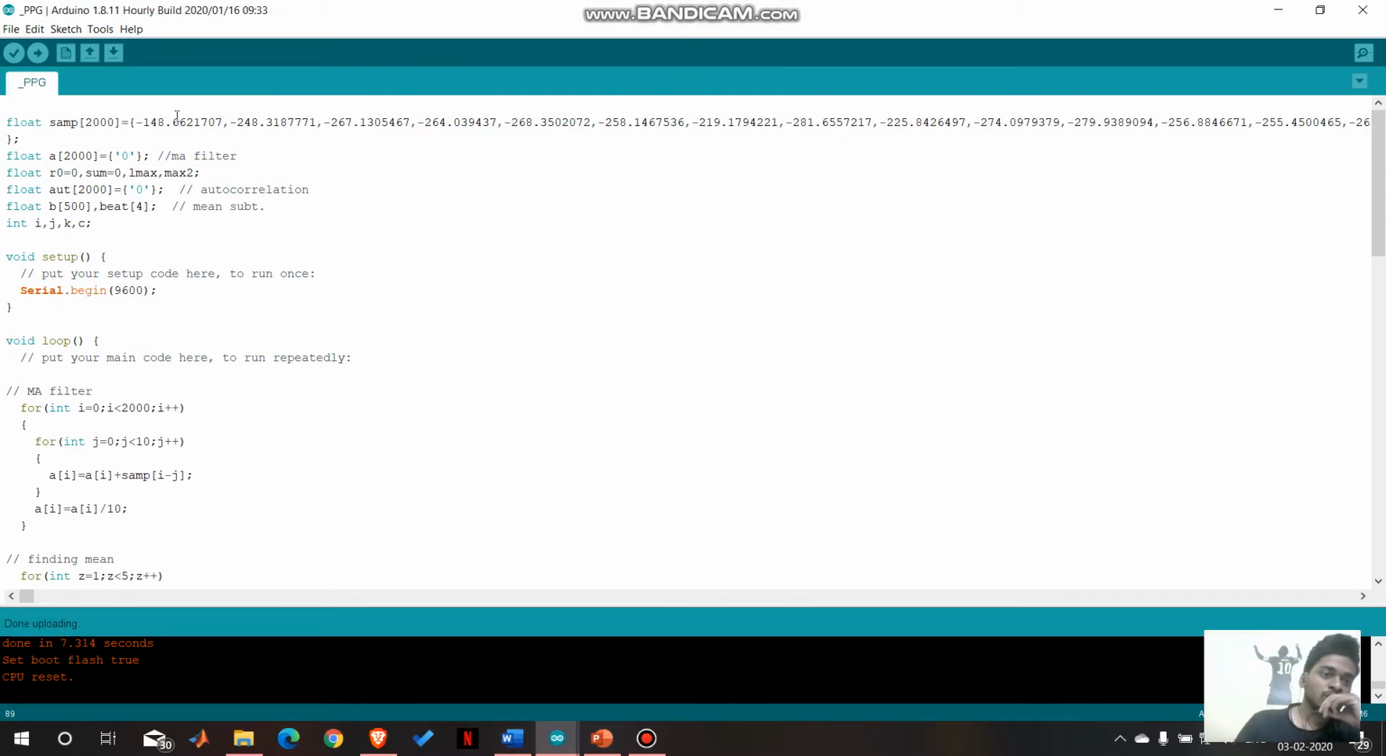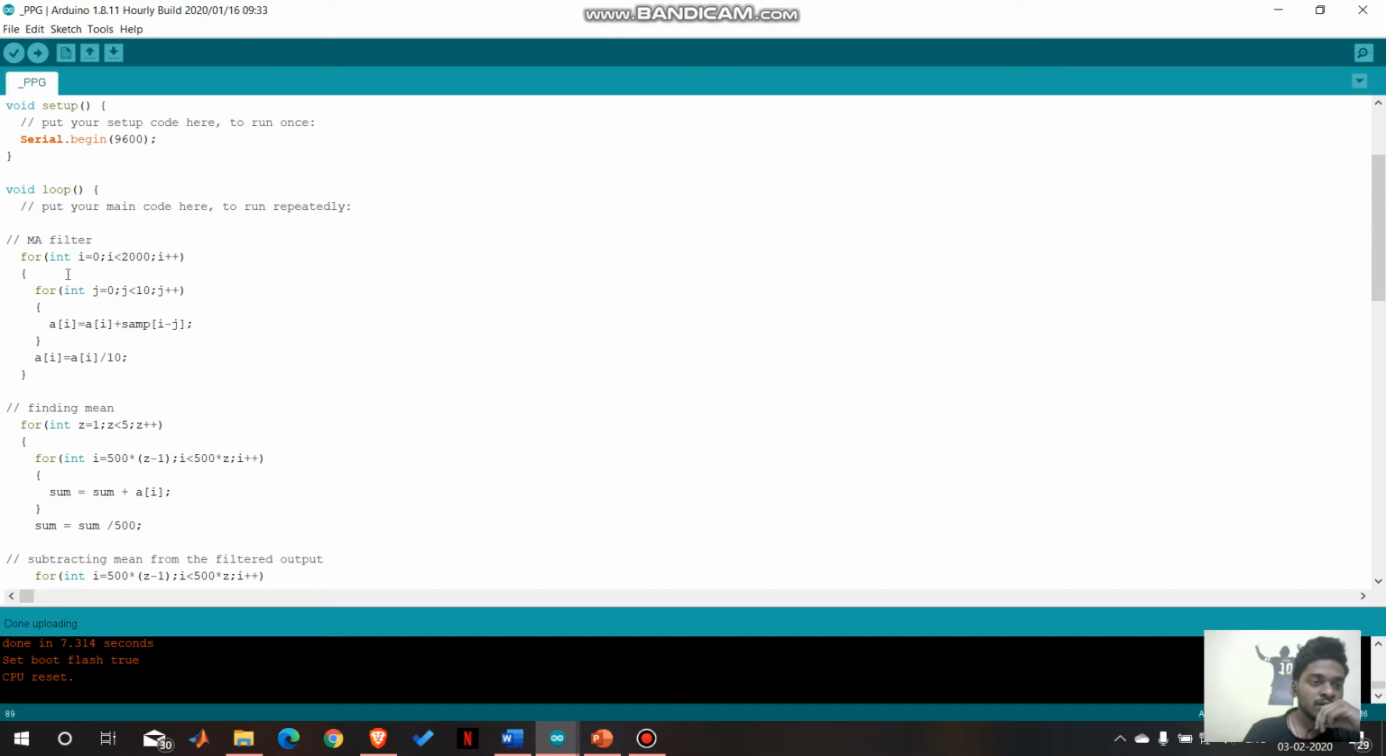So here is the code for finding the period of a PPG signal. Let's get on. I have taken a sample of 2000. These are some initializations of the variables we are going to use. In setup I have written Serial.begin 9600, and in the loop first I have applied an MA filter to the given sample. A is the output of the MA filter. As you can see, here's the code for it.